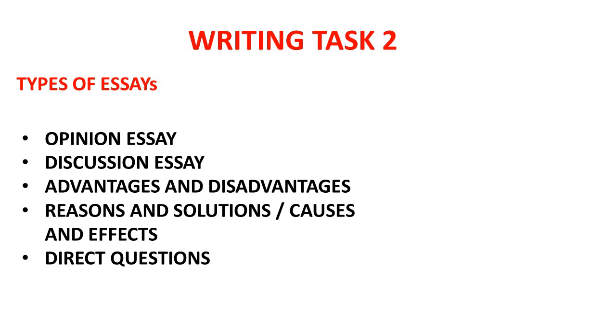And the third one is advantages and disadvantages, in which you have to give advantages or disadvantages of any particular topic. Next is reasons and solutions, causes and effects. Sometimes it is reasons and effects, or causes and solutions. So according to the question, you just answer that and think of ideas related to that topic. Next type is direct questions, in which they will put a direct question to you related to any particular matter, and you just have to answer that question.